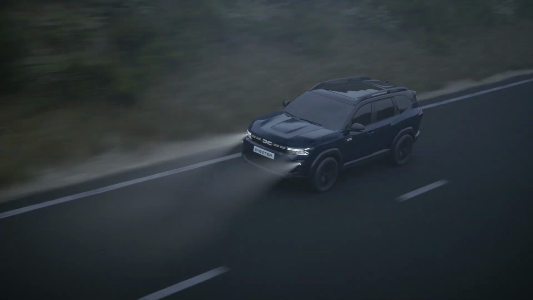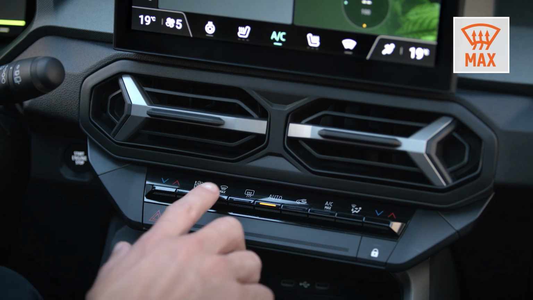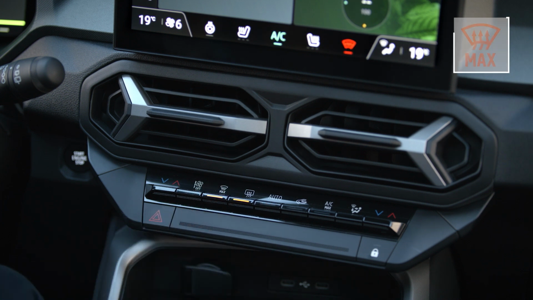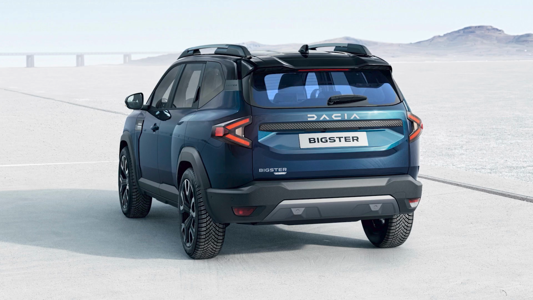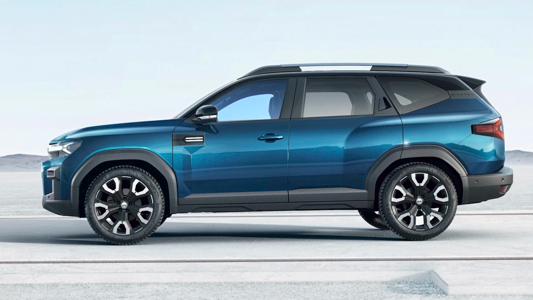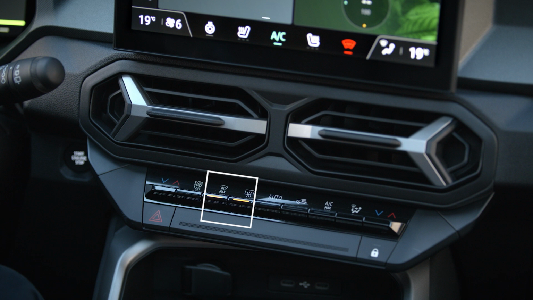If there is condensation or frost on your windows, press this button to activate the Clear View feature. The windscreen, rear screen, front side windows and door mirrors will quickly demist. The air conditioning and rear screen de-icer will automatically switch on.